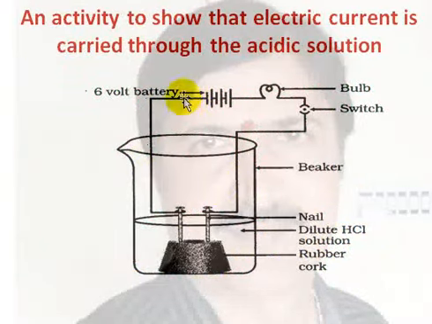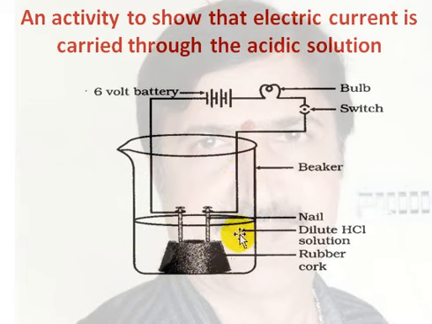This is another reaction. So we are already familiar with this. With this activity we can show that electricity can pass through acidic solution. For this experiment we have to take different substances in an electrolytic cell. This is the electrolytic cell.